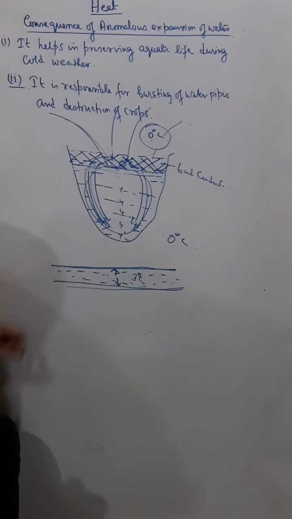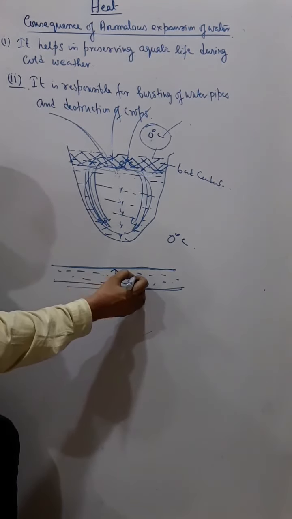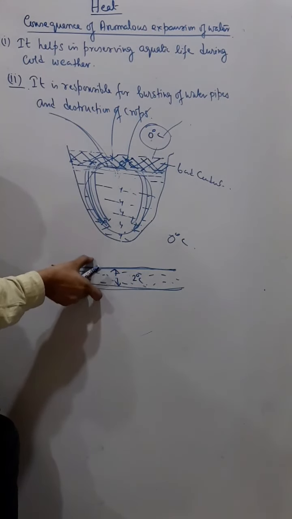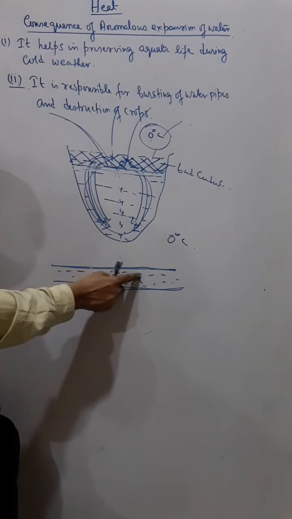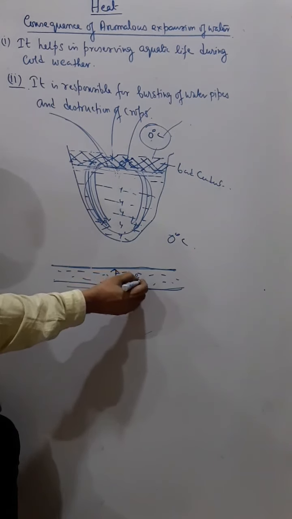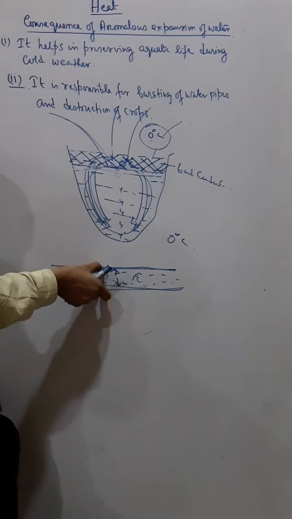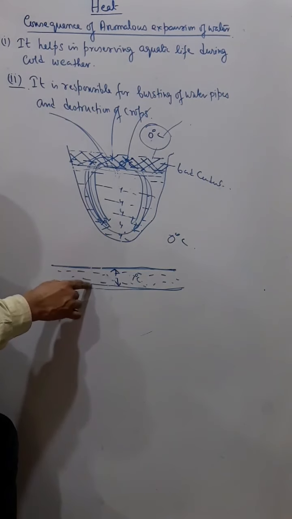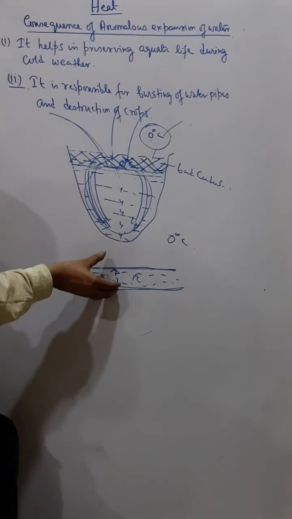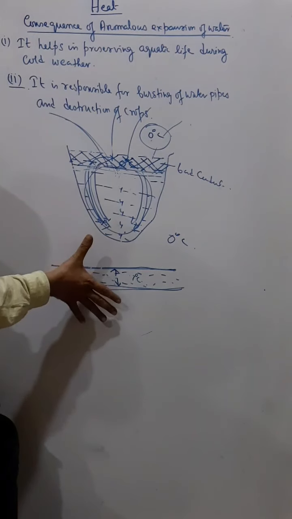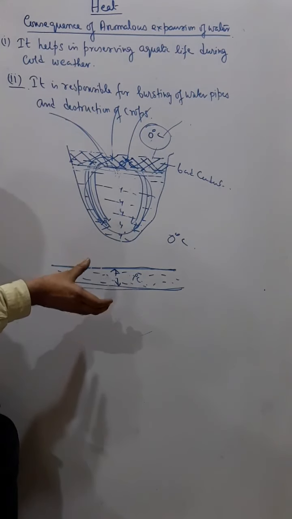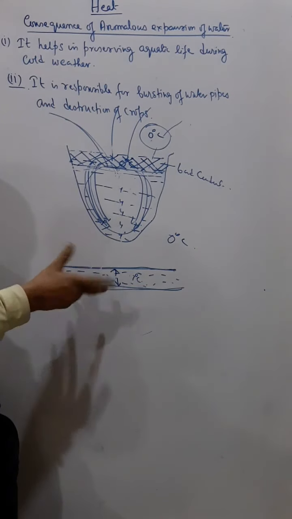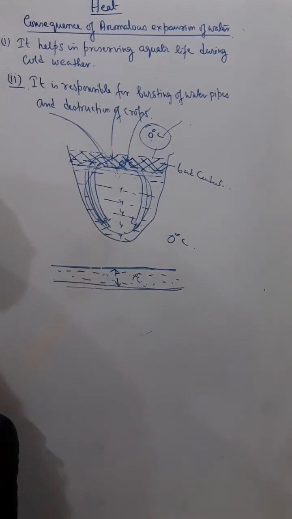The pipe is contracting. Again the temperature of the water changes from 3 degrees Celsius to 2 degrees Celsius, the water is further expanding and the pipe is further contracting. And again from 2 degrees to 1 degree Celsius, the water is still expanding and the pipe is contracting. So you can understand there is a collision between the water and the pipe. The water is continuously expanding from 4 degrees Celsius to 0 degrees Celsius, and the pipe is continuously contracting. Due to this collision of expansion and contraction, the pipe bursts.